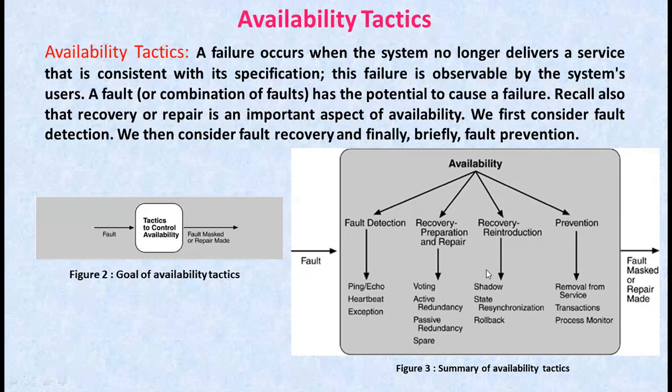Some preparation and repair tactics are as follows: voting, active redundancy, passive redundancy, and spare. Coming to voting, here the processes running on redundant processors each take equivalent input and compute a simple output value that is sent to a voter. If the voter detects deviant behavior from a single process, it fails it.